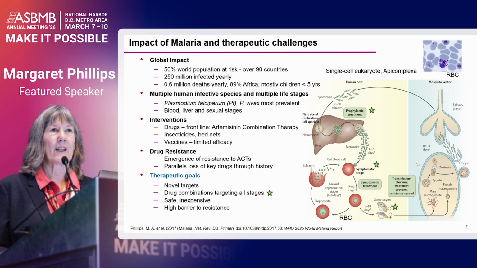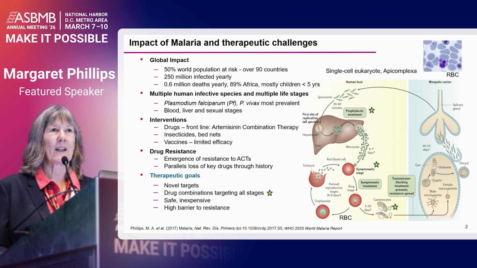And the fact that we still have this disease so prevalent across the world really is a reflection of the fact that drug resistance is almost always a step ahead of us throughout history, in that we've had many therapeutic agents and we've lost almost all of them to drug resistance.